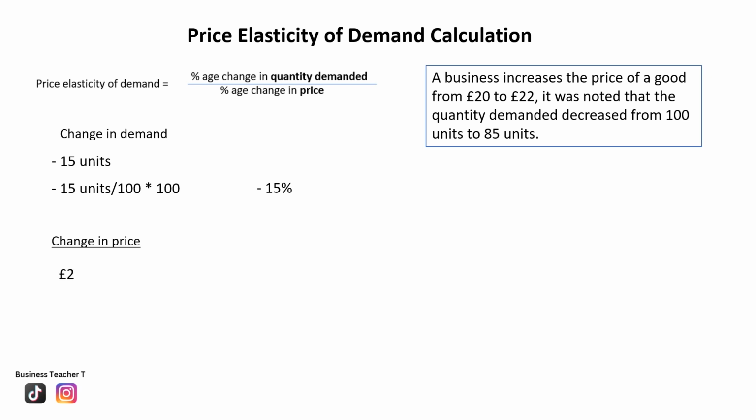We now need to express that as a percentage. So the change over original times 100, so it's £2 divided by £20, that was the original amount, times 100, and that gives us 10%. So now we have the information that we need to insert in the price elasticity of demand formula. We have the percentage change in quantity demanded, and we have the percentage change in price figure.